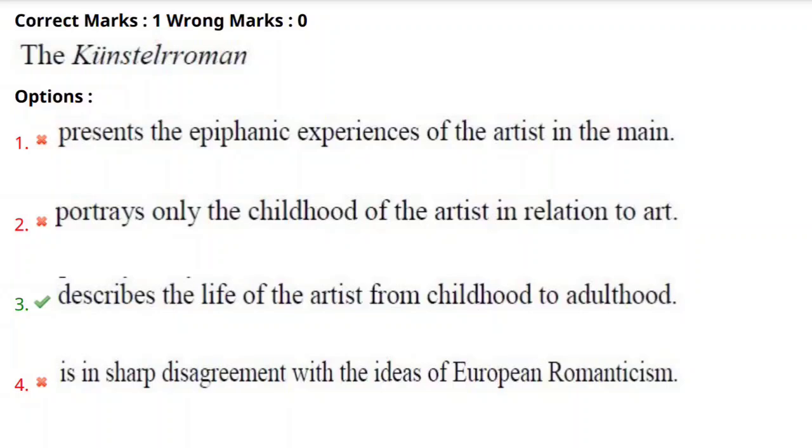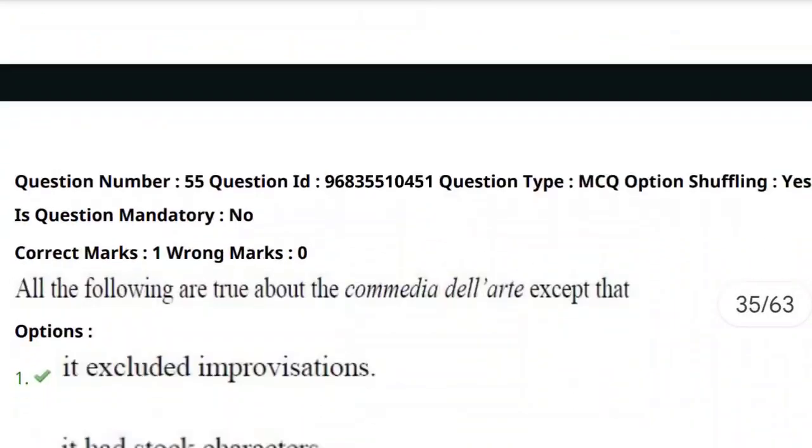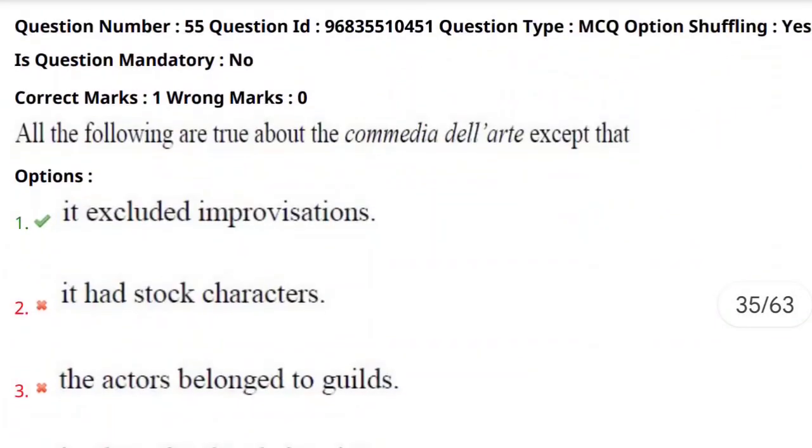Yes, we can expect this question again in the upcoming exam. So underline this and write it down in your notebook: the Kunstlerroman novel describes the life of an artist from childhood to adulthood. Yes, let's move towards the next question, 55th question.